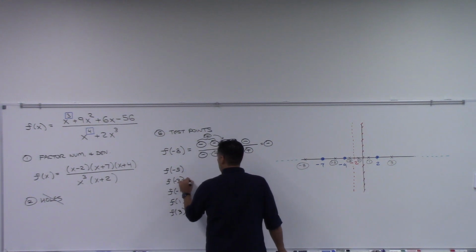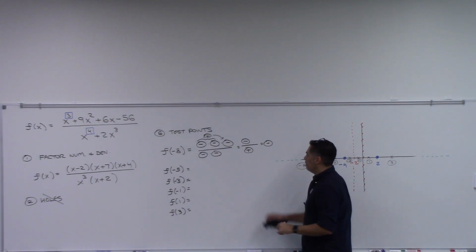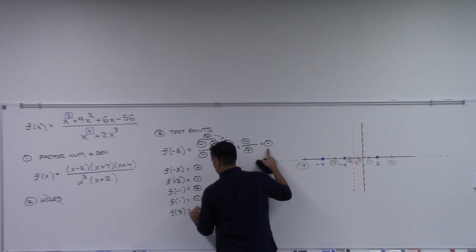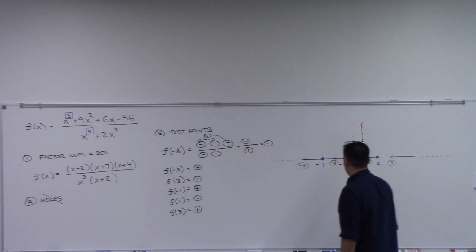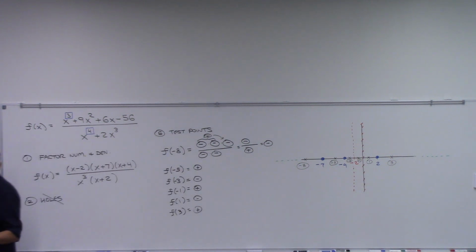Okay, in this particular problem, they should alternate. They should go back and forth. So it should go plus, then minus, then plus, then minus, then plus. It doesn't always do that, all right?